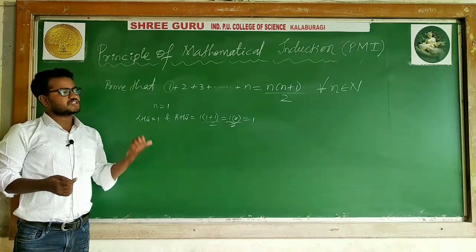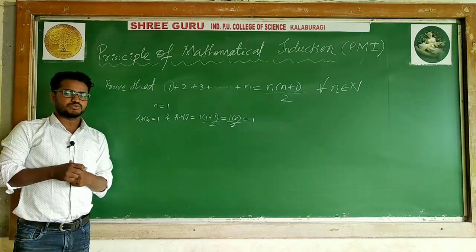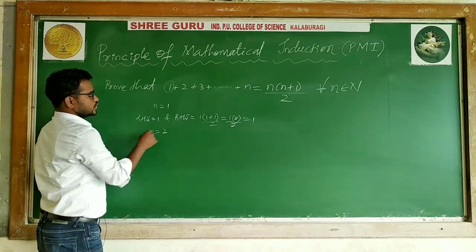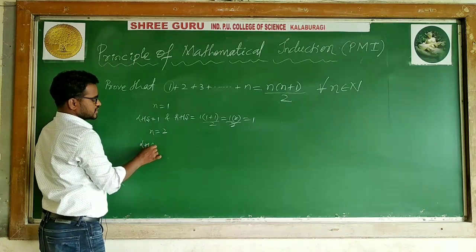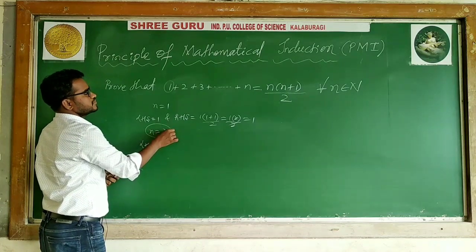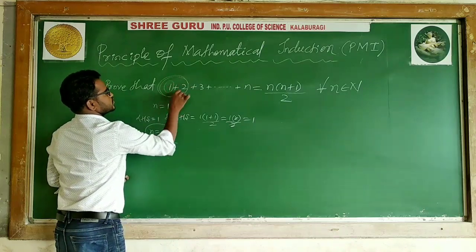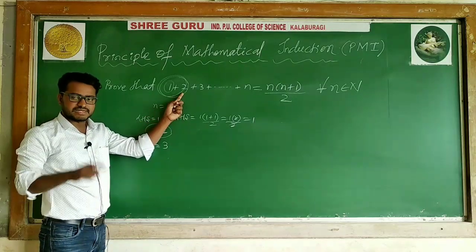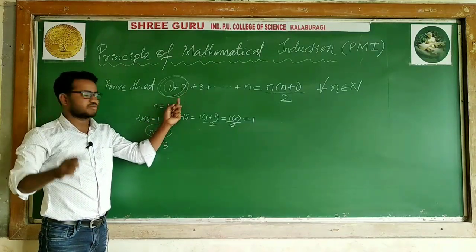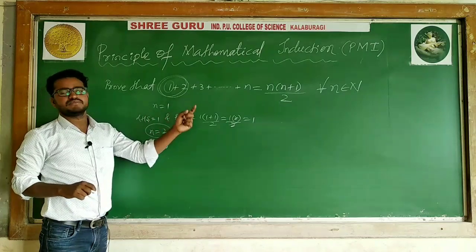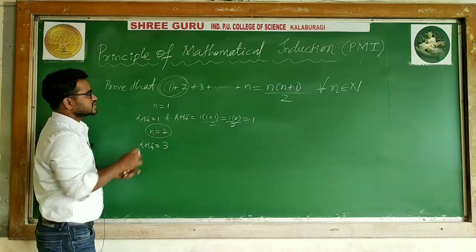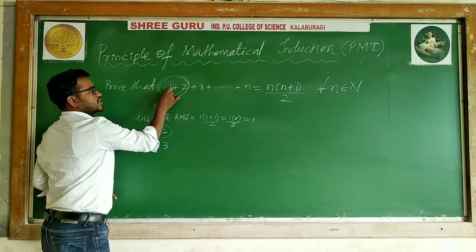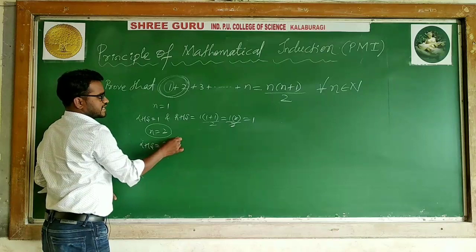When the given statement is true for n is equal to 1, is it possible to prove it for n is equal to 2? Definitely we will see that also. When n is equal to 2, LHS is the sum of the two terms, 1 plus 2, which is 3. Keep in mind, it is not the second term, because this is the sum of the n terms. For n is equal to 2, it is the sum of these two terms: the first term is 1, the second term is 2, and their addition gives 3. Then I will prove RHS.